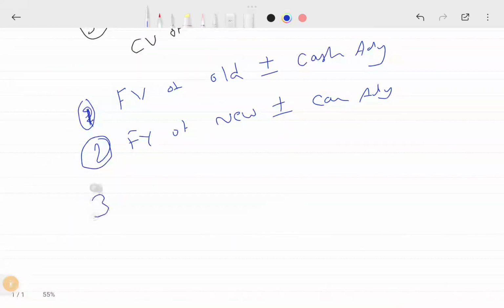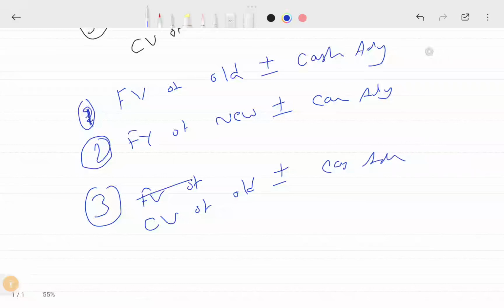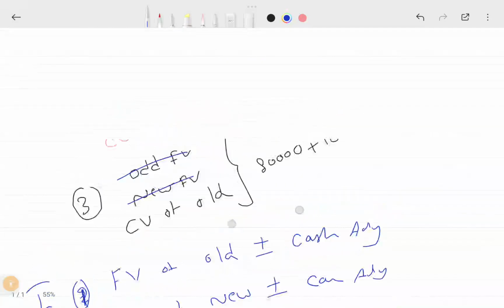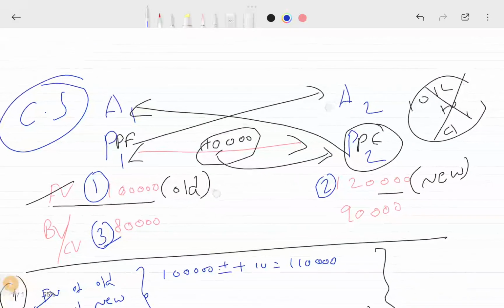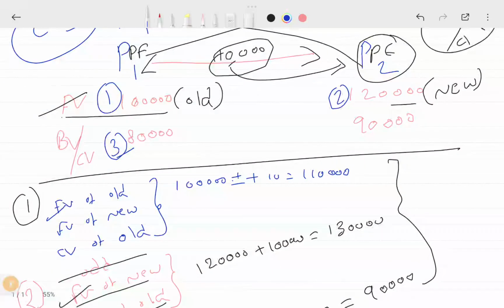And the third point is carrying value of old asset plus or minus cash adjustment. So this is the first preference, the second preference and the third preference. Based on the data available with you, you need to take the values. So I hope you understand this concept.